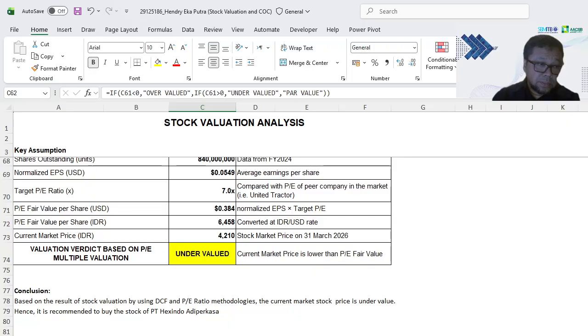Conclusion. Based on the results of stock valuation using DCF and PE ratio methodologies, the current market stock price is undervalued. Because of that, it is recommended to buy the stock of PT Hexindo Adi Perkasa.